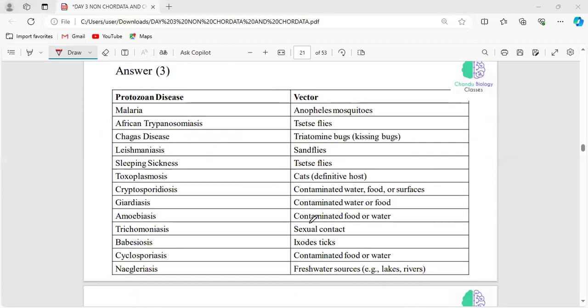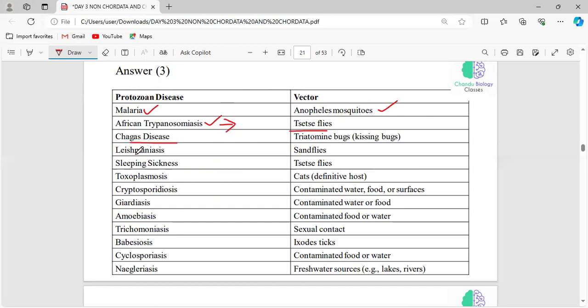So here's the list of protozoan diseases. We know that malaria will be the name of the disease and the vector will be the female Anopheles mosquito. Here, what will be the name of the pathogen? That will be nothing but Plasmodium, right? Plasmodium species. And here, African trypanosomiasis will be caused by Trypanosoma gambiense, and the name of the vector will be the tsetse fly.